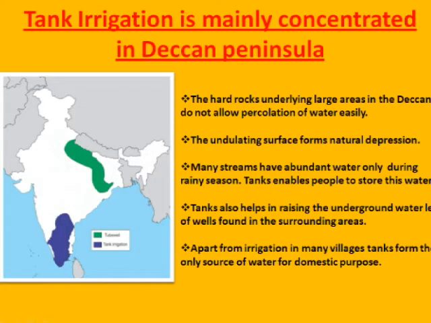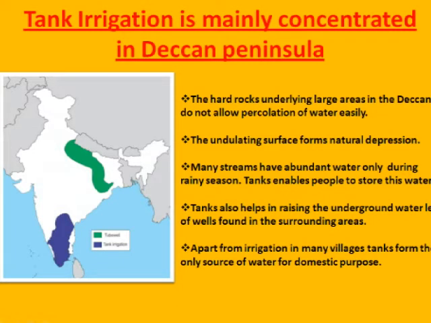Why? Because of these 5 important points. Number 1, the hard rock underlying the large areas in the Deccan does not allow percolation of water easily. As we know, it is almost a composition of igneous rock. The undulating surface forms natural depressions. The many streams have abundant water only during the rainy season. So tanks help to store the water for a longer period of time. Tanks also help in raising the underground water level of wells found in the surrounding areas.